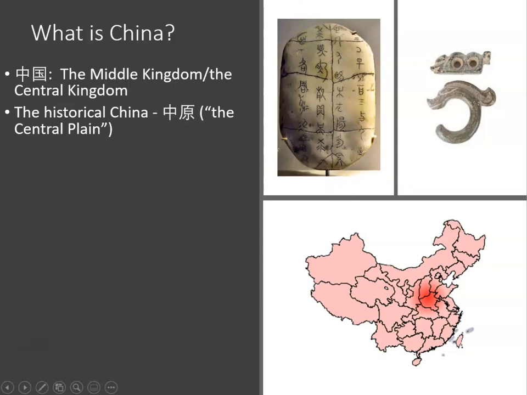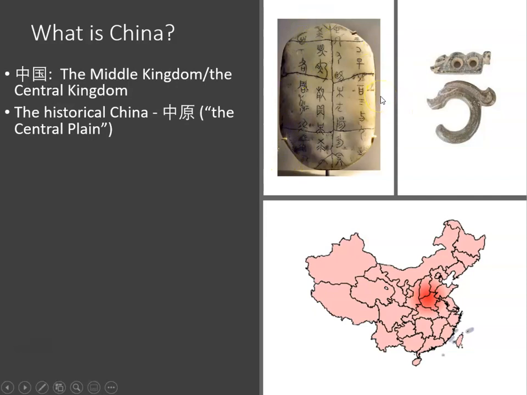Now, the oracle bones refers to the earliest Chinese scripts which were inscribed on animal bones or turtle shells, which were used for divination or fortune-telling purposes initially.